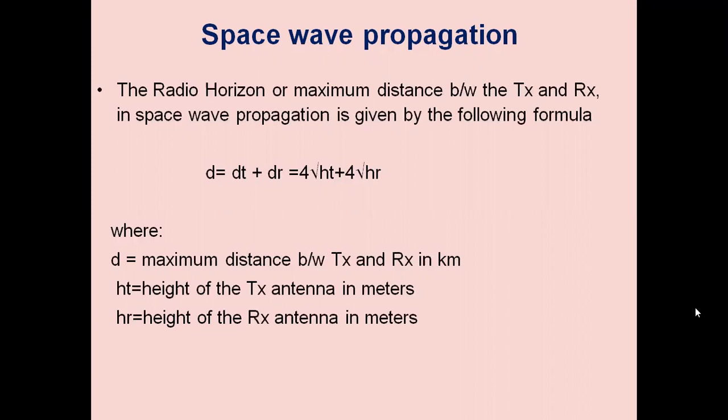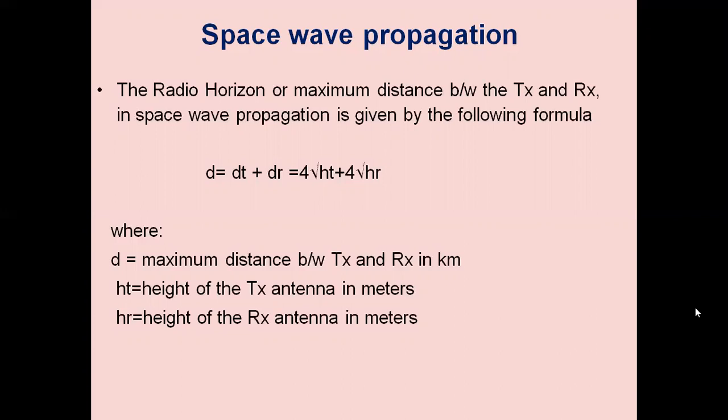Then the formula is 4 root ht, as hr is 0. 4 into root of 225, that is 4 into 15, which is 60 kilometers, the distance of coverage. So when the transmitting antenna is at a height of 225 meters and the receiving antenna is located on the ground, we can transmit the signal up to 60 kilometers distance.